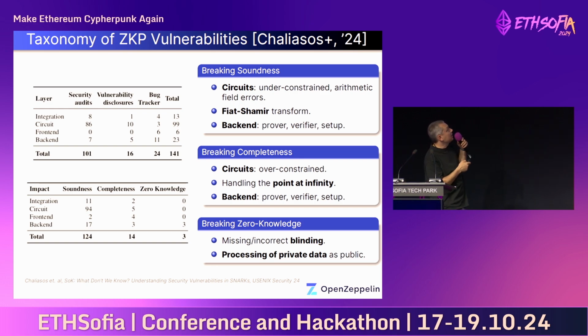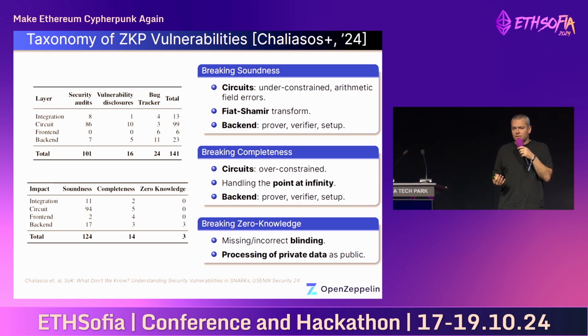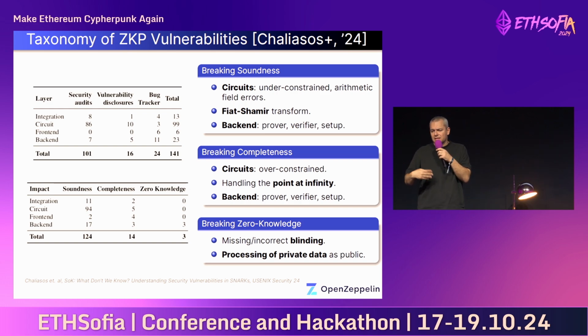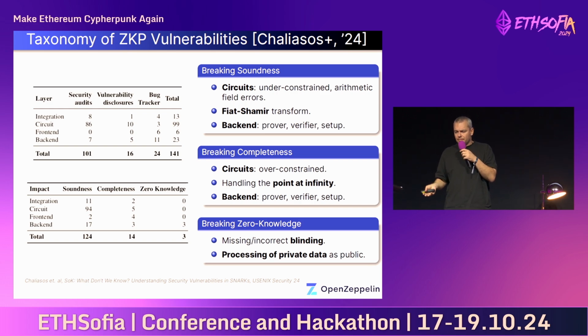So in particular, they analyzed 141 ZKP vulnerabilities that are publicly available. They broke them down in classes, and here is a very brief summary. So in terms of the core properties of ZKP that they're breaking. We can break soundness by bugs in the circuits, specifically underconstrained circuits and arithmetic field errors. We can break soundness in improper Fiat-Shamir application or in the backend more generally, where you implement the prover, the verifier, or the setup. And for completeness, you can still have bugs in the circuit, handling the point at infinity, as we'll see in a moment, and the backend as well.